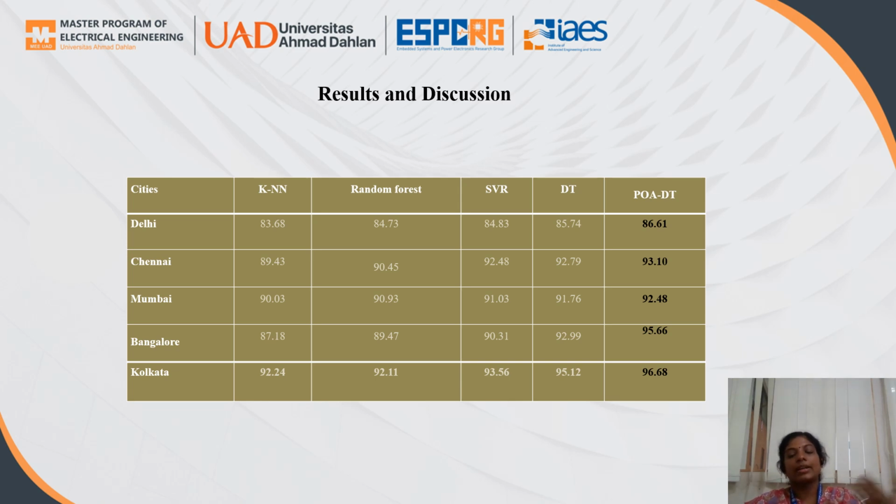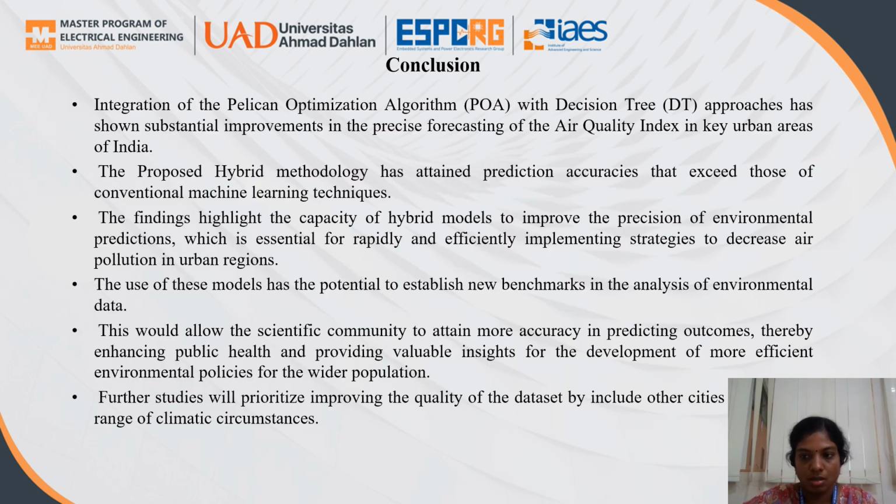Now, our enhanced model, the hybrid model of POA with decision tree, is getting more accuracy when compared to the previous traditional models. That is 86.61 for Delhi, Chennai is 93.10, Mumbai is 92.48, for Bangalore is 95.66, for Kolkata we are getting 96.68. So our improved model gets more accuracy.